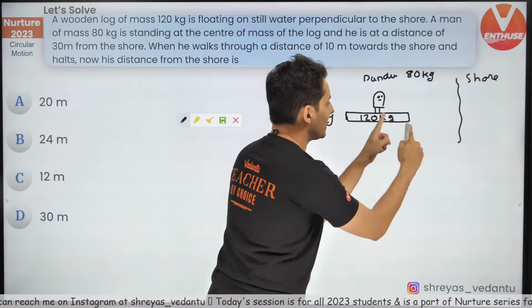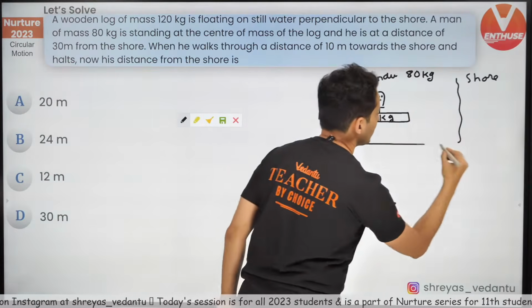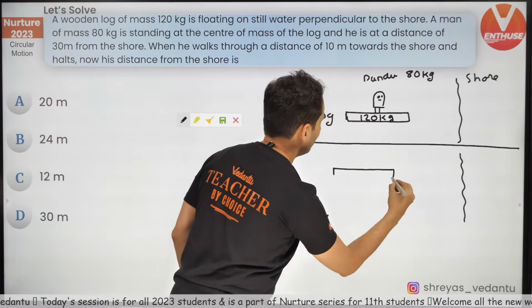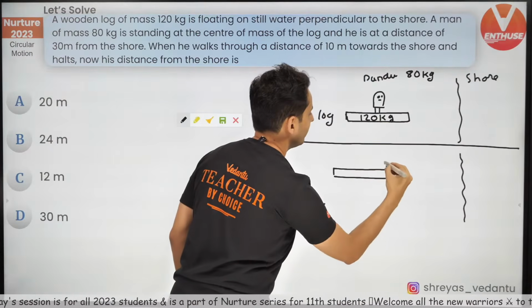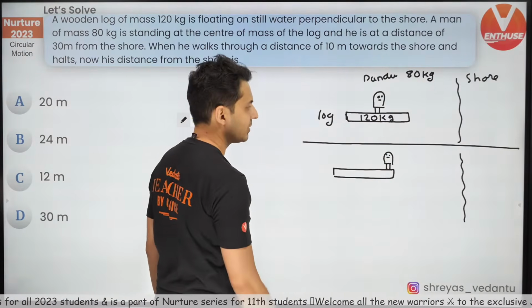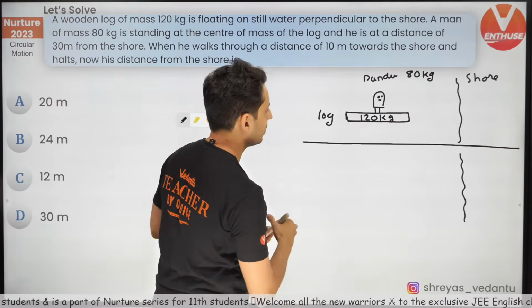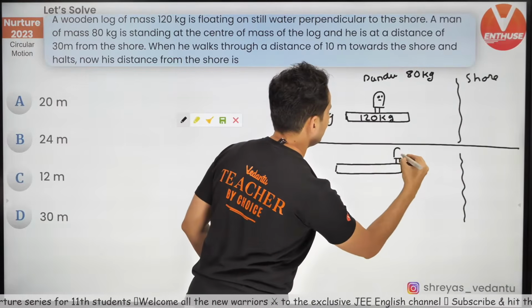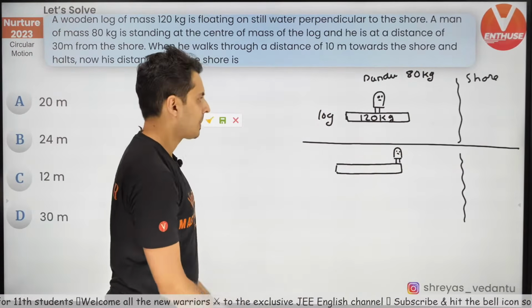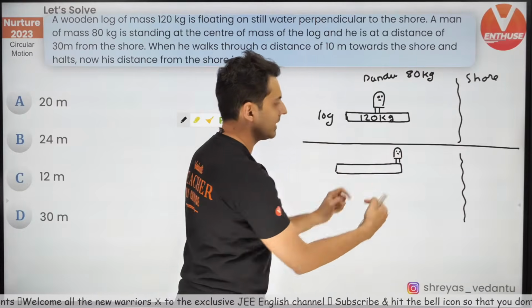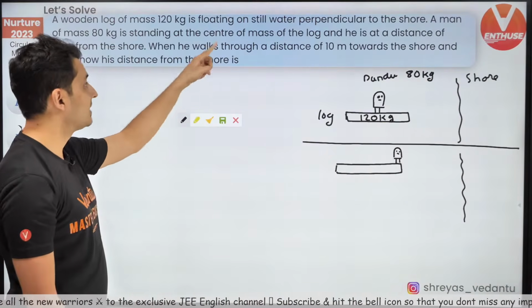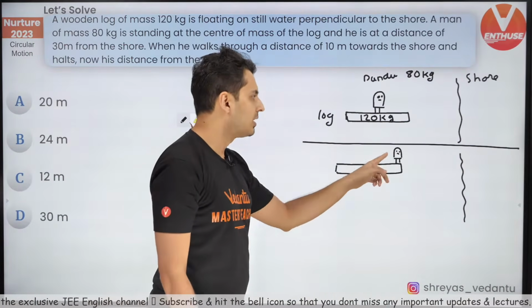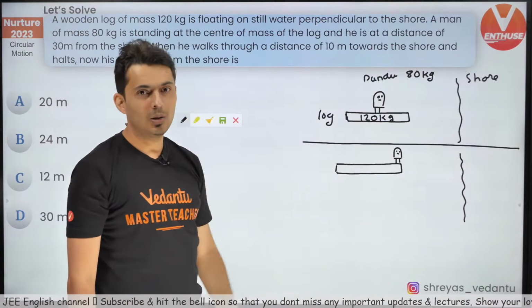Interesting. So if Pandu moves ahead, the log moves behind. This was before. So afterwards, the log will move behind and Pandu will come over here. Probably I'll draw it even more accurately. This is how it will probably look. So the log has come behind, Pandu has gone ahead. Pandu moves a distance of 10 meters towards the shore, obviously with respect to the log, and he stops. The question is, how far is Pandu now from the shore?